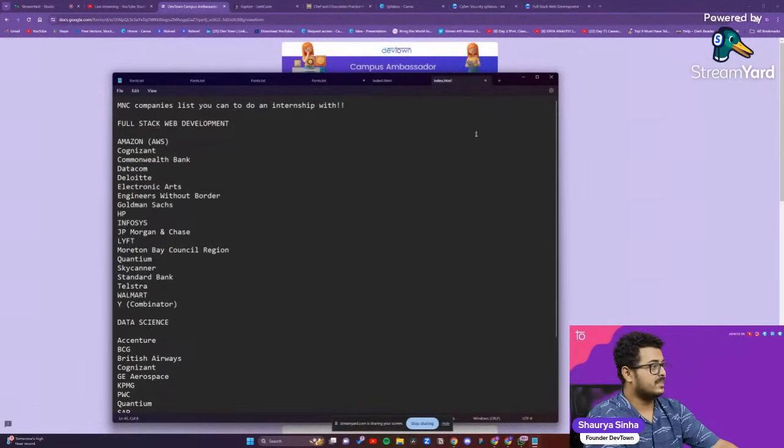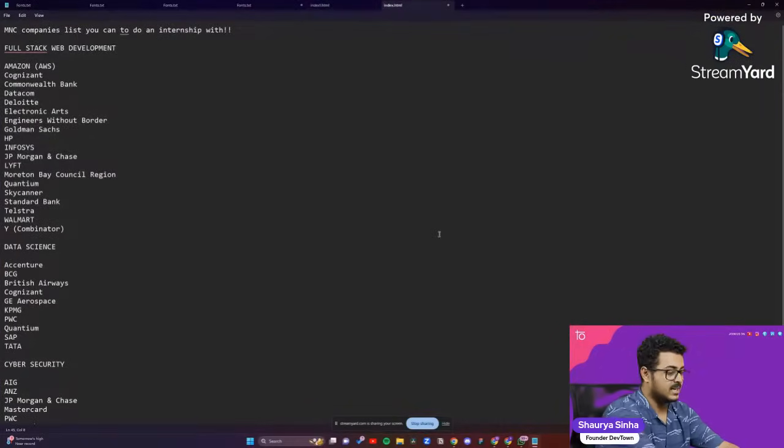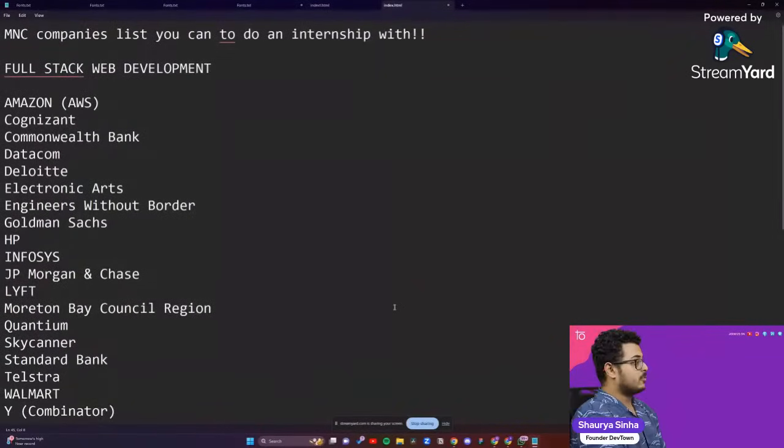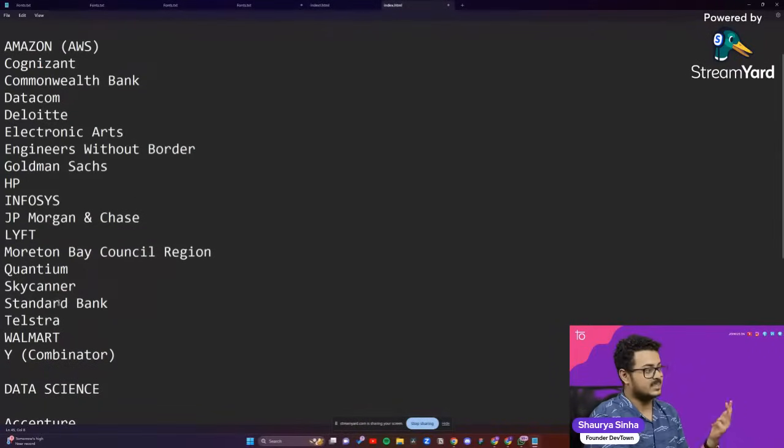For example, we have companies for full stack development. Right here, I'll show it to you guys. For full stack development, we have companies like Amazon, Cognizant, Commonwealth Bank, JP Morgan and Chase. Then you have Datacom, Deloitte, Electronic Arts, Engineers Without Borders, Goldman Sachs, HP, Infosys, JP Morgan and Chase, Lyft, Monte Carlo Bay, Quantum, Skyscanner, Standard Bank, Tesla, Walmart, and Y Combinator, in which currently a lot of companies are hiring from us itself.